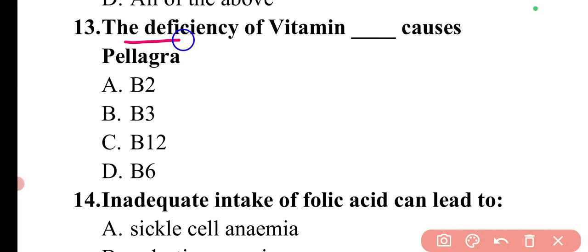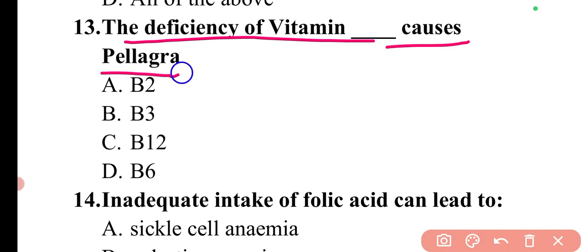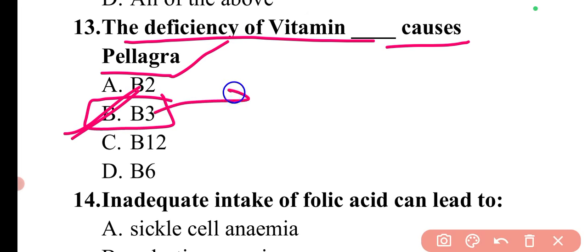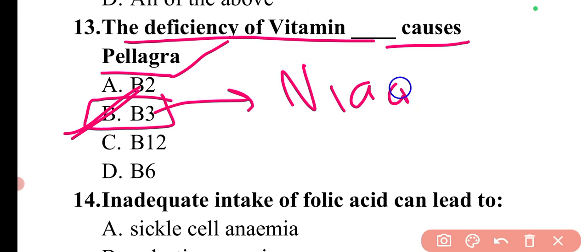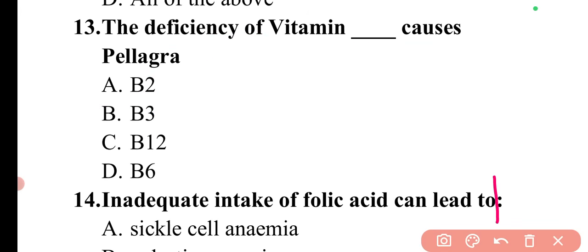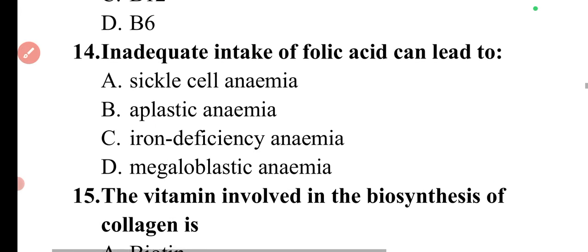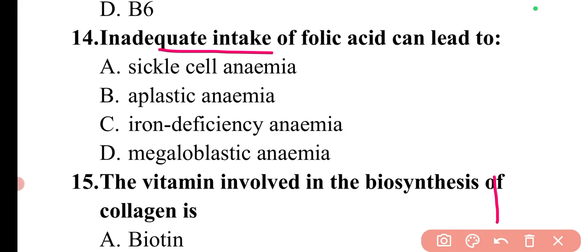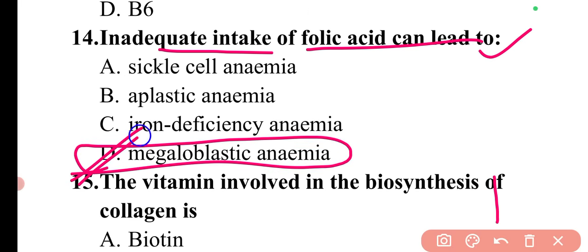Next question is, deficiency of vitamin dash causes pellagra. Pellagra is caused by the deficiency of vitamin B3. So here option B is correct. And B3 is niacin. Then next question is, inadequate intake of folic acid can lead to. Basically the deficiency of folic acid can lead to megaloblastic anemia. So here option D is correct.